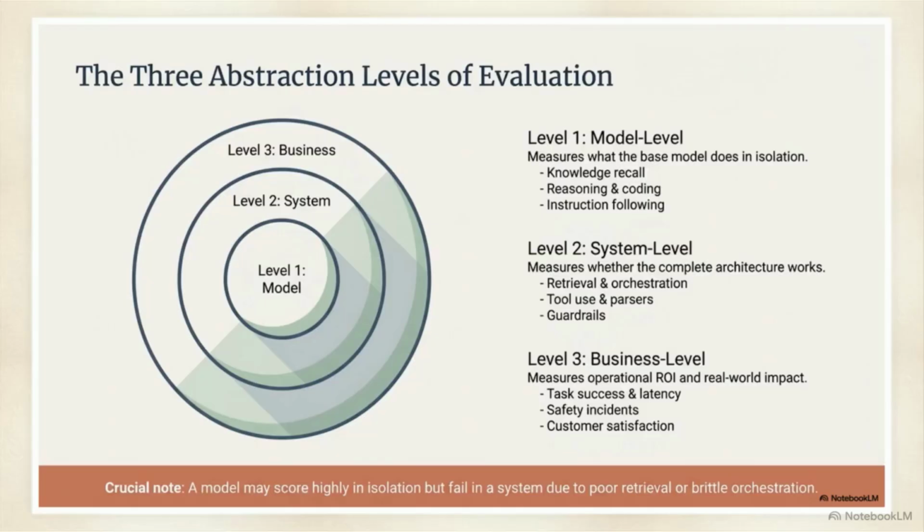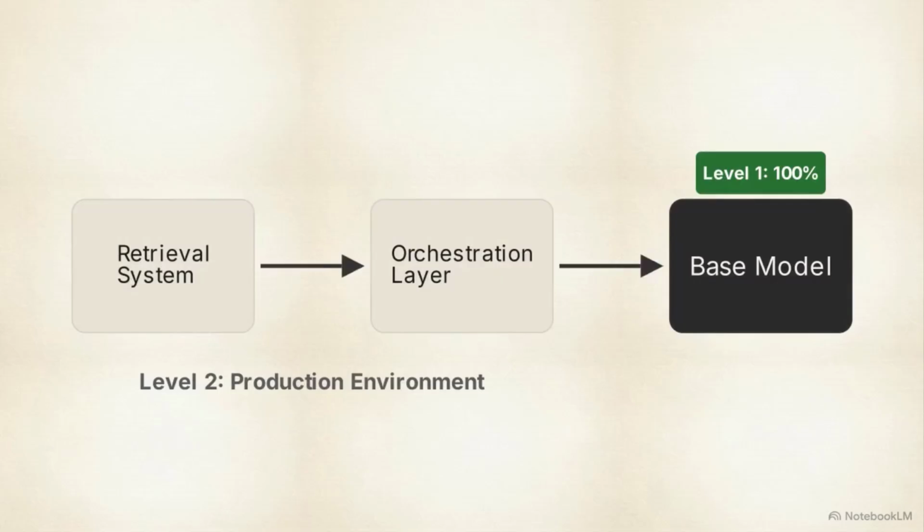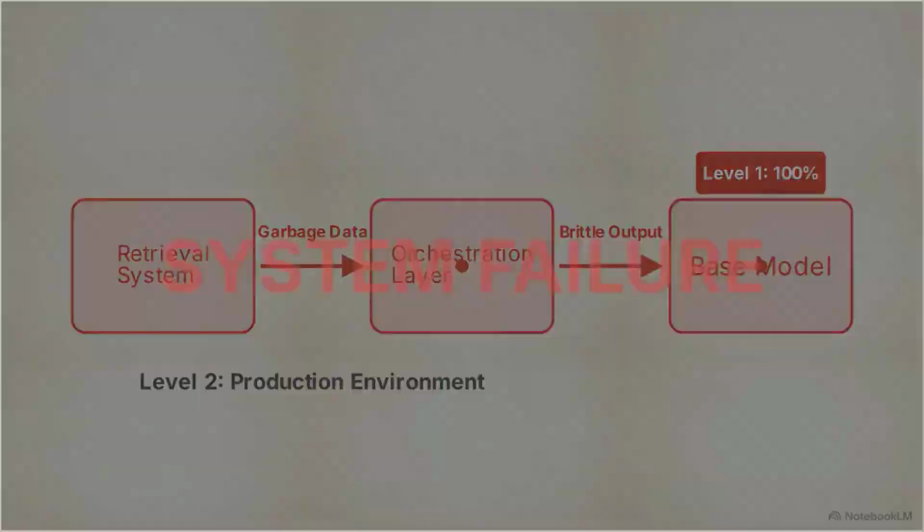Level 1 measures isolated model capabilities. Level 2 measures the complete architecture, including retrieval systems and parsers. Finally, Level 3 measures business impact, operational return on investment, and real-world safety. A base model can achieve perfect scores in an isolated Level 1 test, yet fail completely in a Level 2 production environment due to poor data retrieval or a brittle orchestration layer.